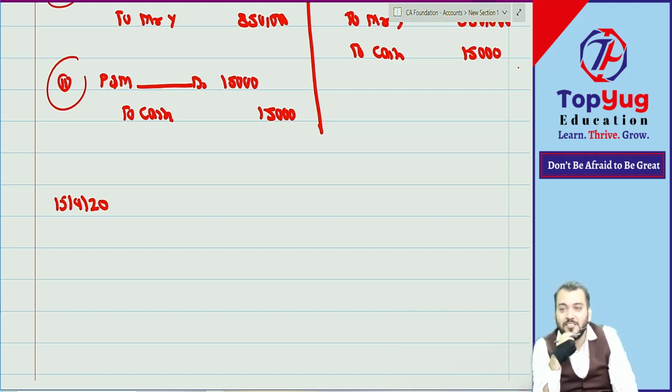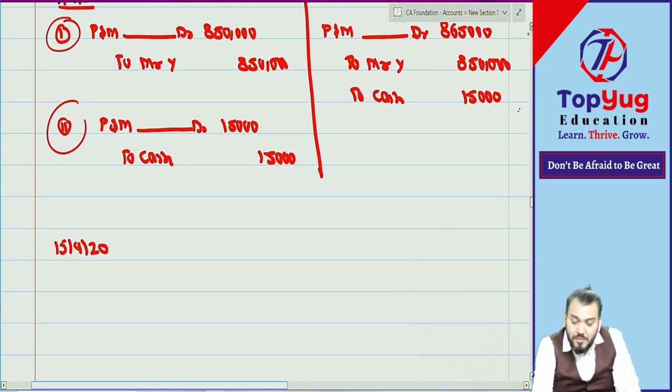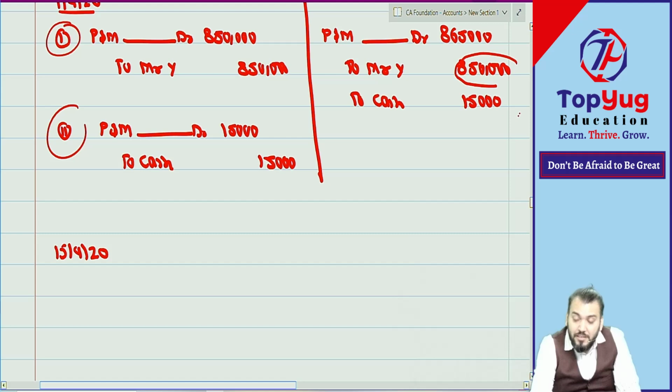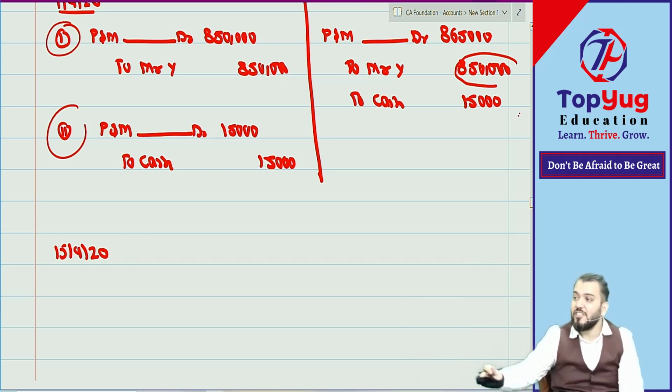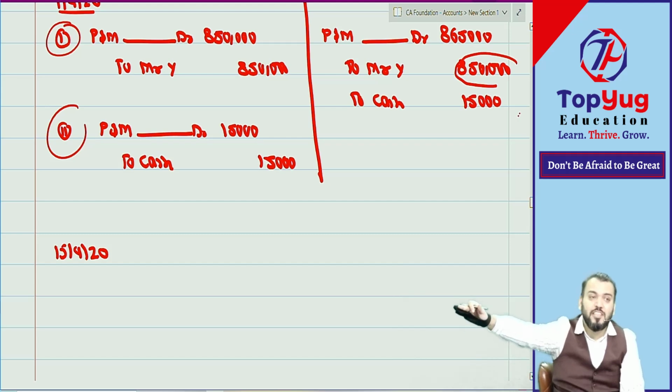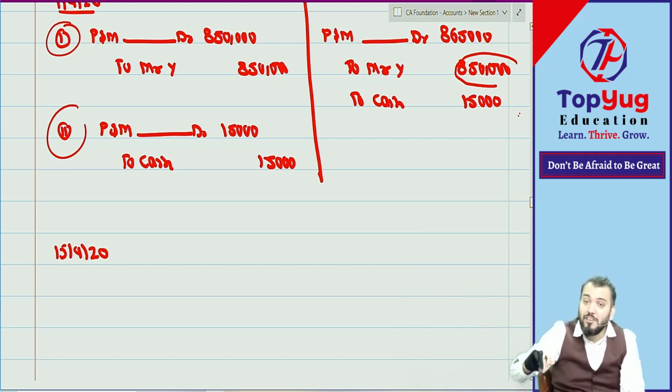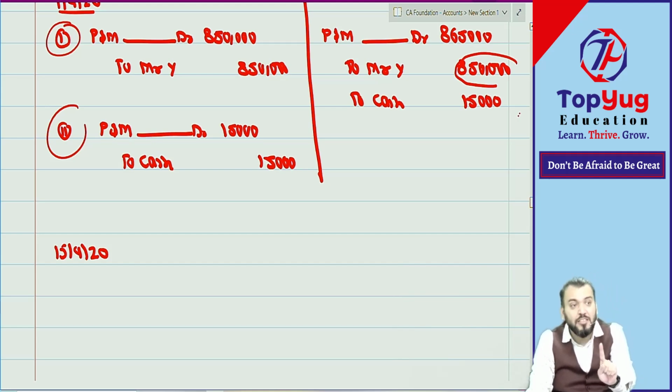What is the creditor? What is Mr. Y? Mr. Y is 8 lakh 50, and we just try to understand. This is the amount which was required to be paid; 15,000 was already paid. Means you are receiving discount from Mr. Y now. Wages were paid to some other person, transportation expense paid to some other person. You are paying Y how much? 8 lakh 50. So you are receiving discount from Mr. Y now. And what was the amount credited to Mr. Y? 8 lakh 50. I said apply what? Common sense.